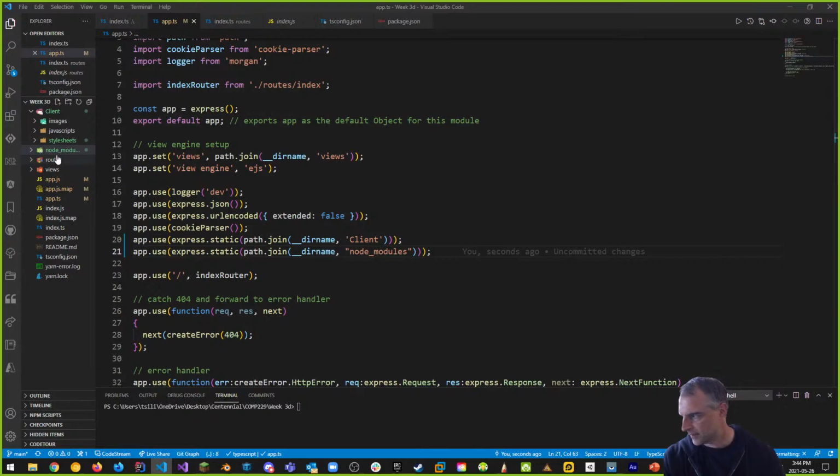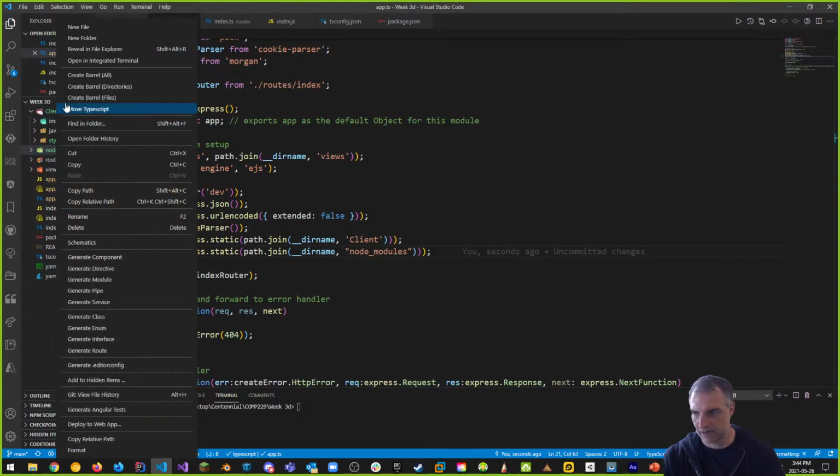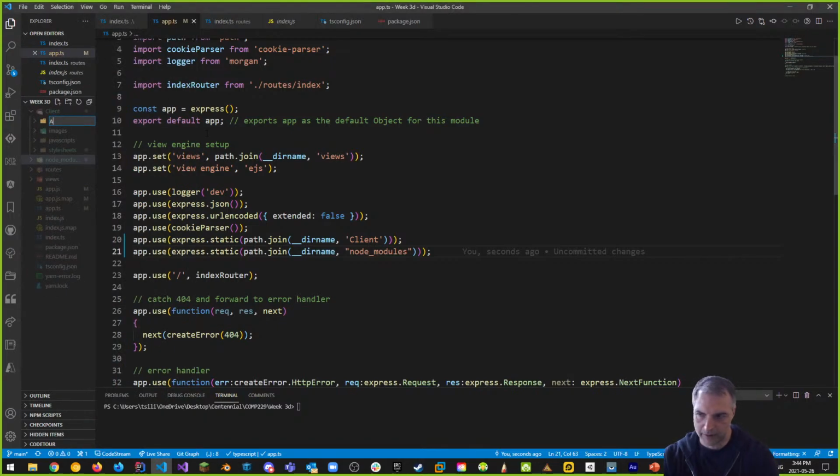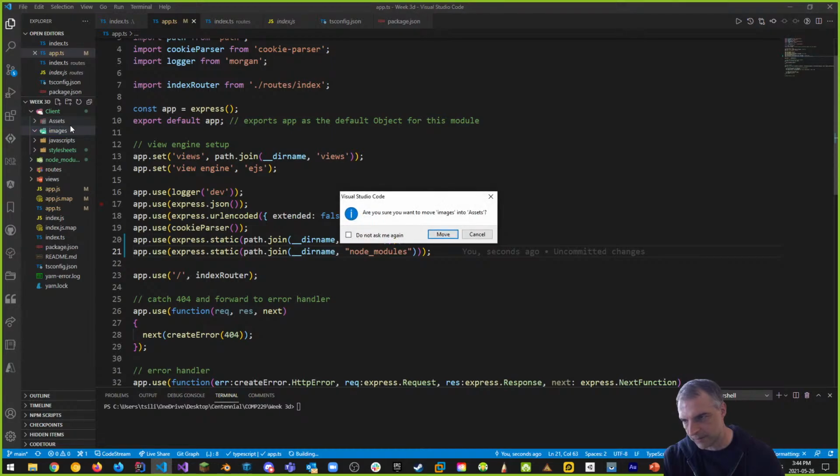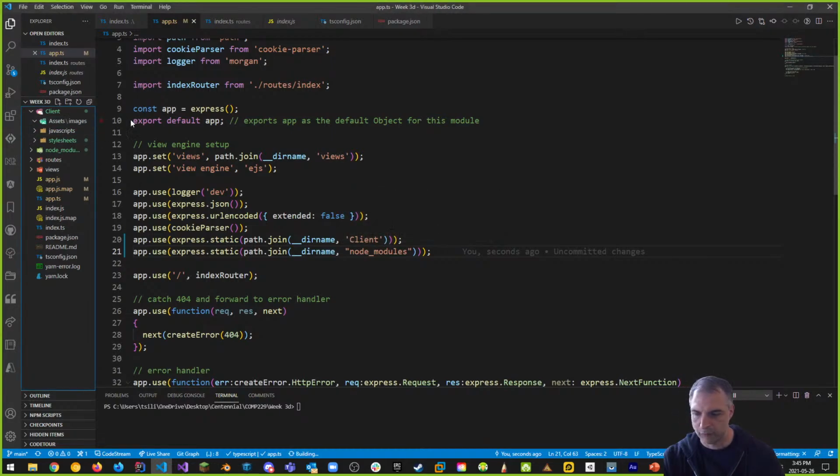The next piece that I'm going to do is change my images so it's inside of assets. So I'm going to add a new folder. I'm going to call it assets, and I'm going to populate my images, which is nothing in there, inside of assets. Now, whenever you do this, and if you want to put this up on GitHub, notice that there aren't any files in images. Let's put a file in there just to keep the folder structure.